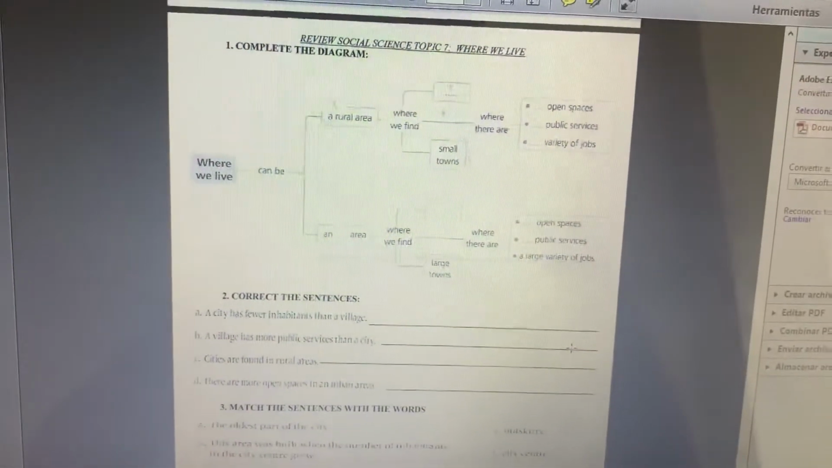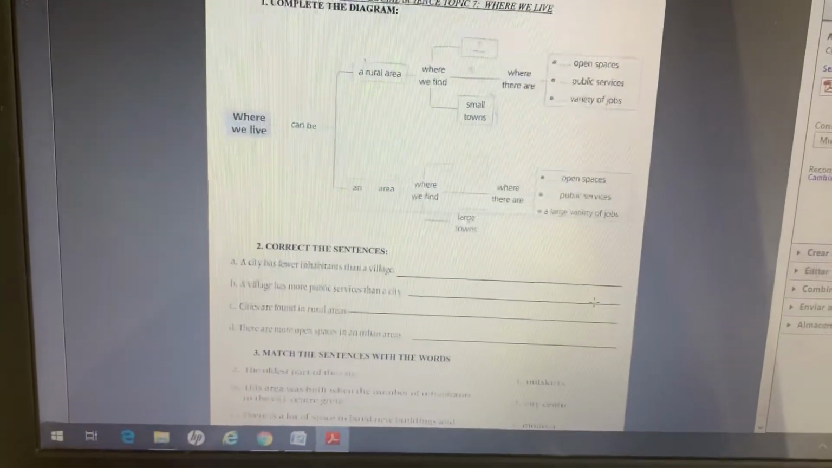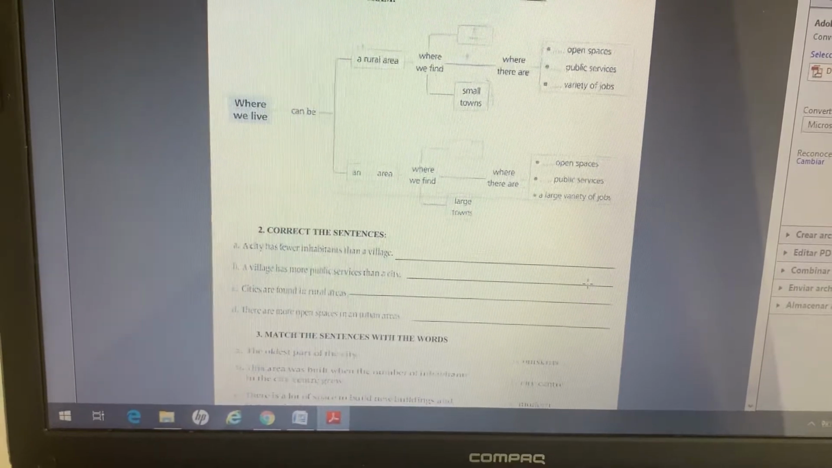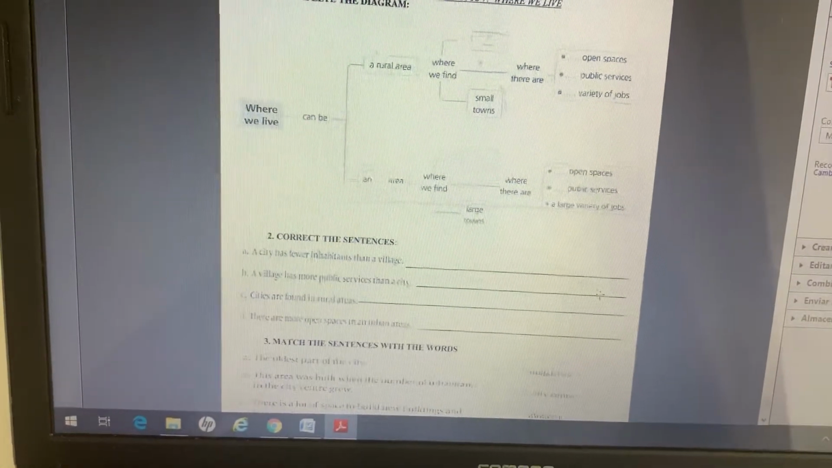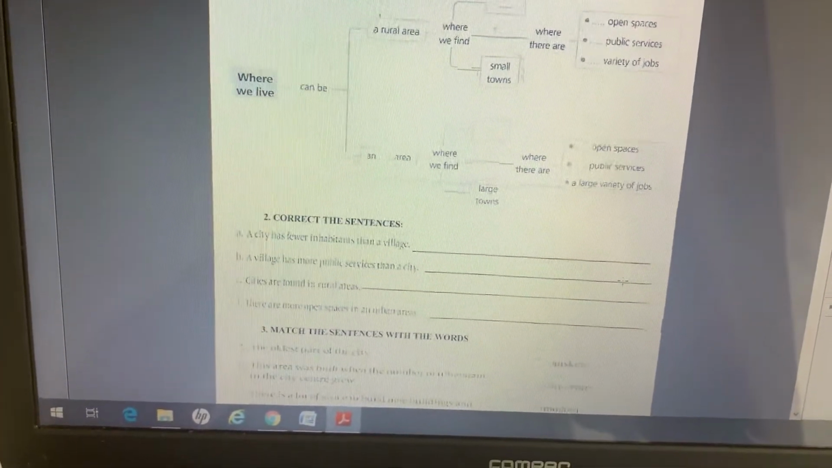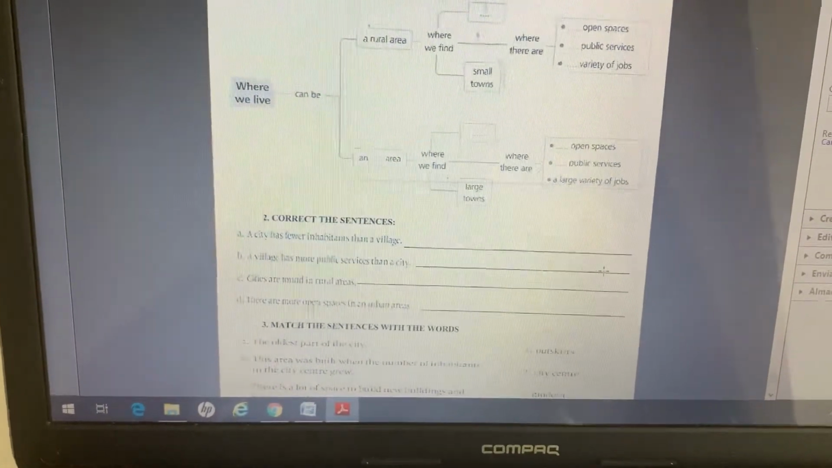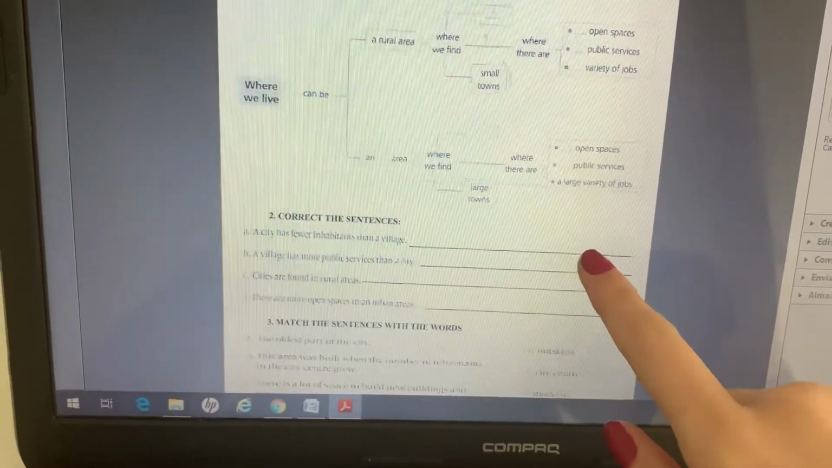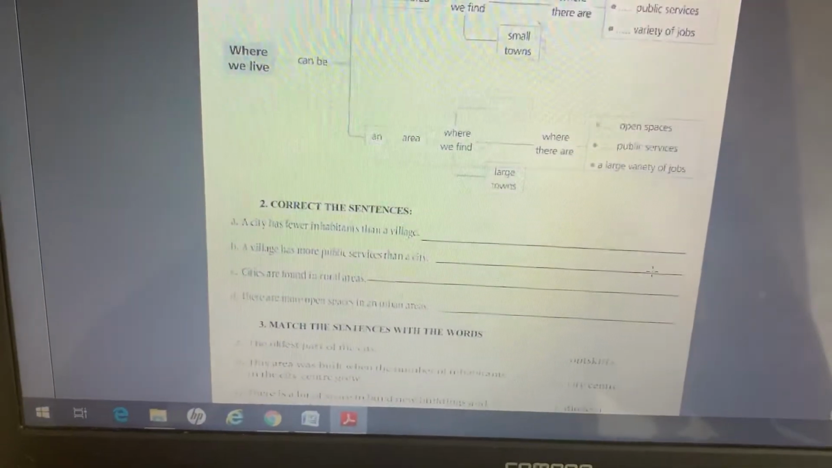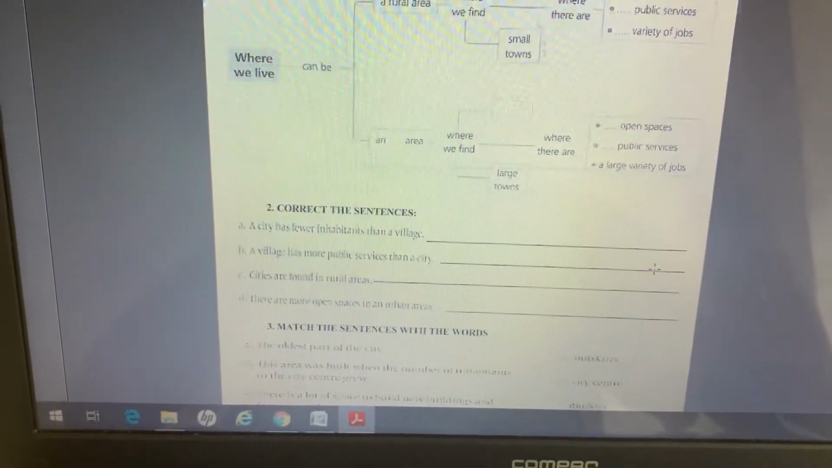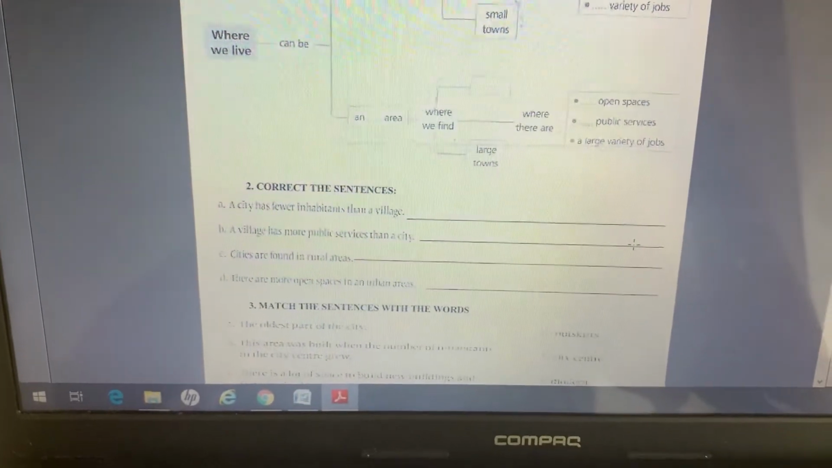You have to complete. In exercise number 2, you have to correct the sentences. For example, A city has fewer inhabitants than a village. It is not correct. So you have to correct it and write it well here. Okay, an example would be, for this one, a city has more inhabitants than a village.